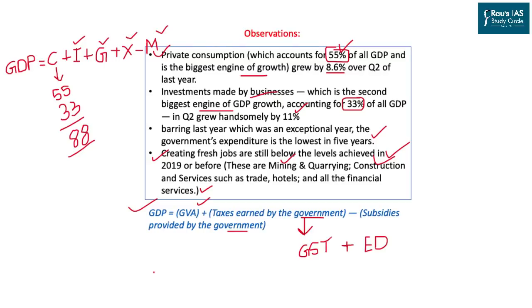Hence, most of the time it is preferred that the government should focus more on the gross value added, because gross value added does not include taxation. GDP may look very impressive, but because of the higher taxation, it could be deceptive. That is the reason why GVA is preferred over GDP. So you have to have some basic idea about these two important contributions and the current status of this GDP data.